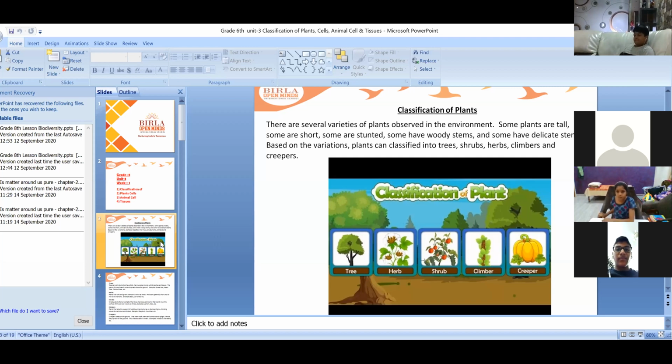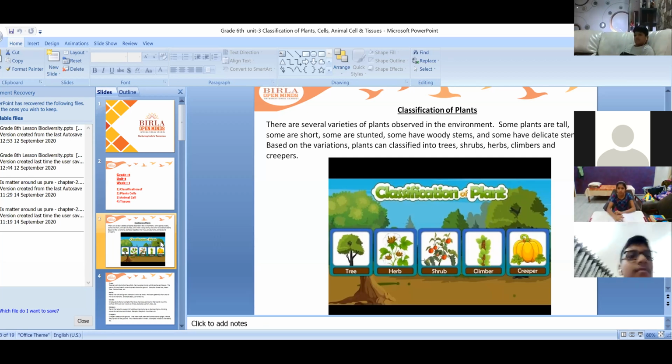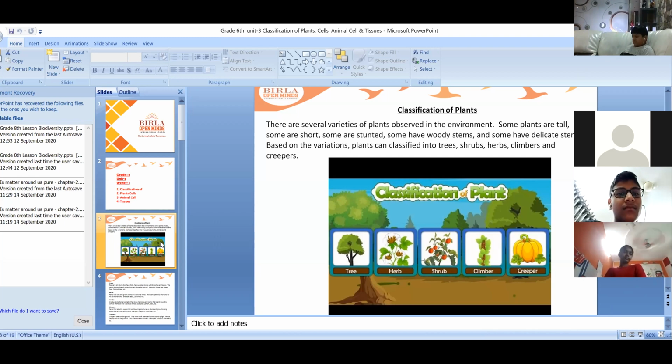Even plants have varieties, like human beings: some are fat, some thin, some very tall, some stout, and they vary in color also. Some plants are very big, some very small, and some grow on other plants. So today we'll see how many varieties of plants there are in the classification of plants.